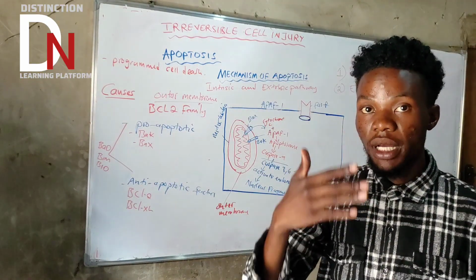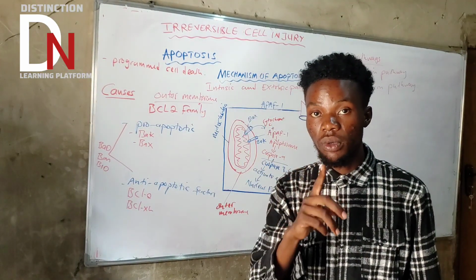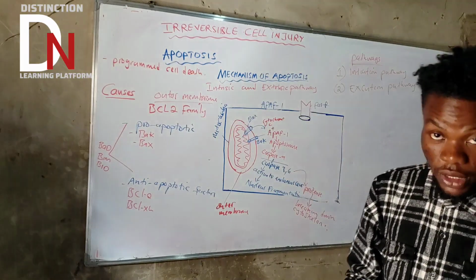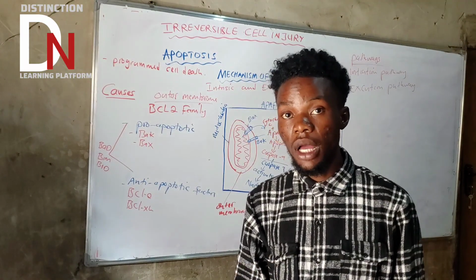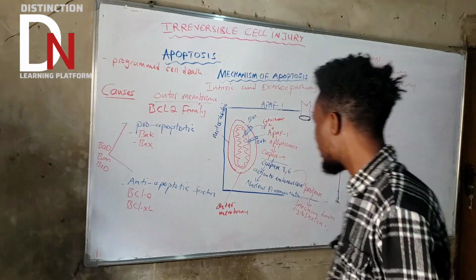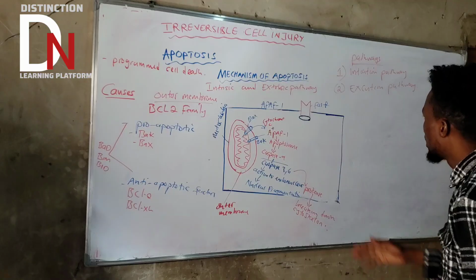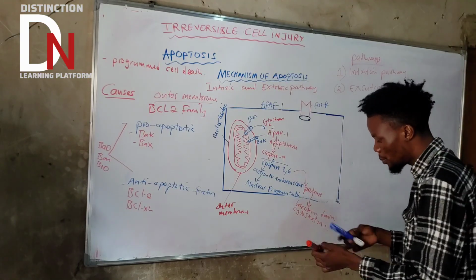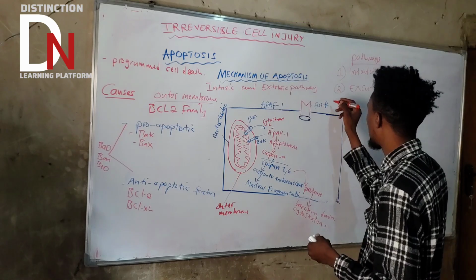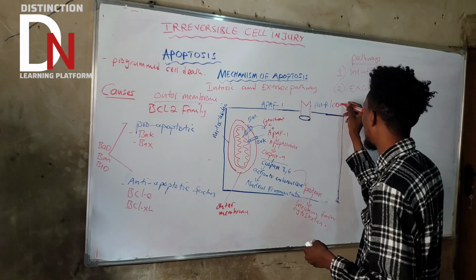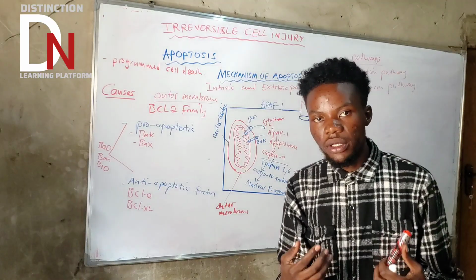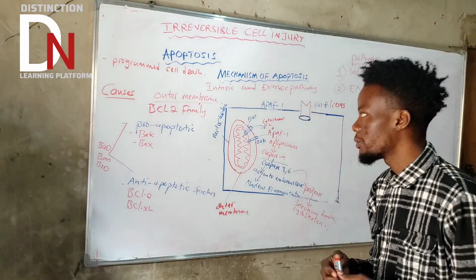And a good example of that tumor necrosis factor receptor 1 is the Fas receptor. Sometimes the Fas receptor is called the death receptor. Why? Because it causes apoptosis. There is also another name for the Fas receptor, so don't get confused. It is also called CD95. CD95 or Fas receptor, it's just the same thing.